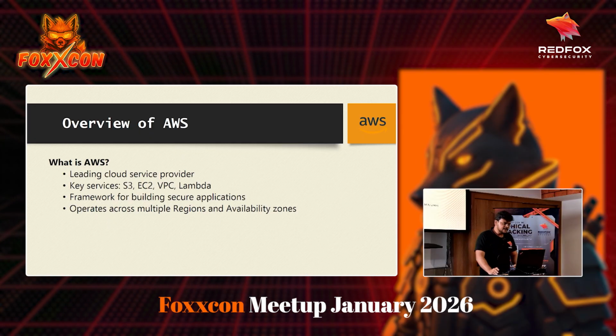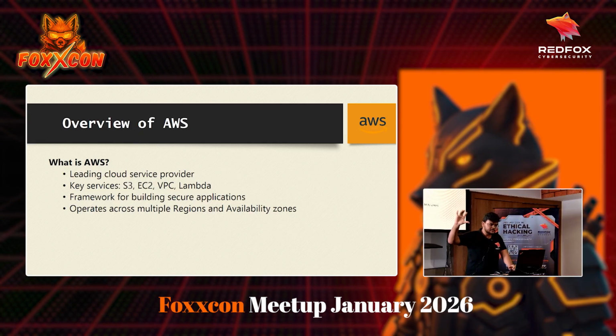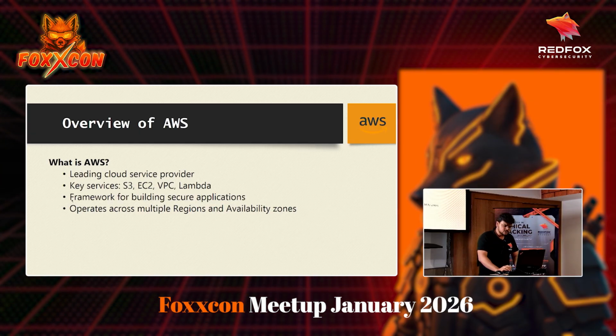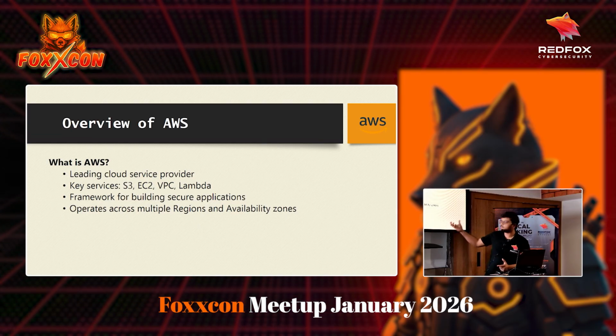Again, it is a framework for building secure applications. The security of the application is the part that you have to take care of, while making the infrastructure secure will be taken care of by AWS. As I mentioned, it operates across multiple regions and availability zones. These regions are located worldwide, and an availability zone is nothing but a data center in your region.